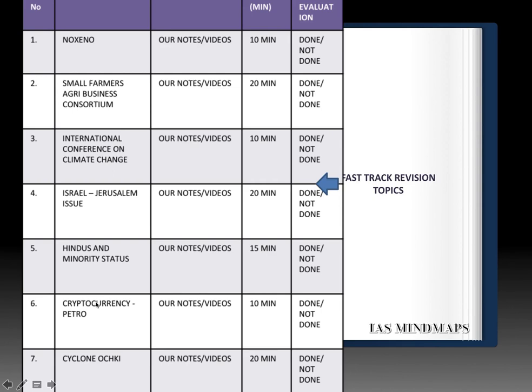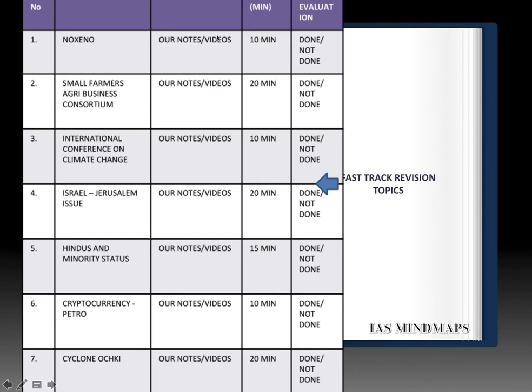And sixth, cryptocurrency petro declared by Venezuela. Single line question can be expected. Which country has decided for cryptocurrency petro? And seventh, cyclone Ochki, which was in news. Where did it hit in India? Why did it occur? What were the reasons behind its occurrence? You can expect a statement discussion from here.